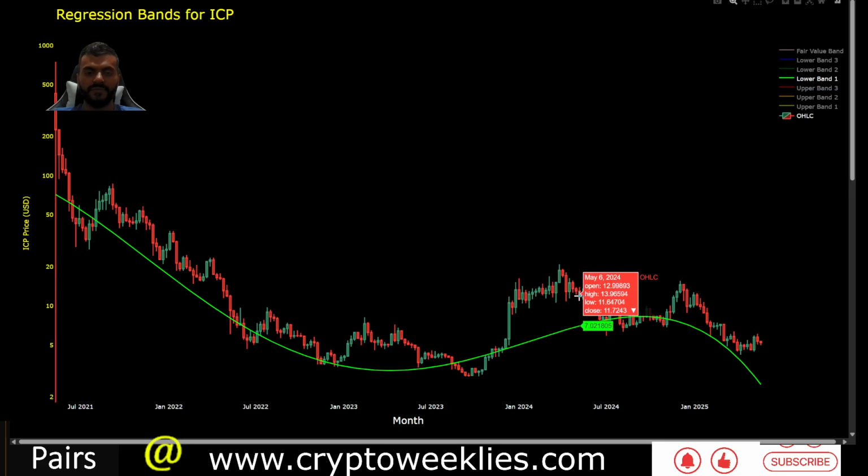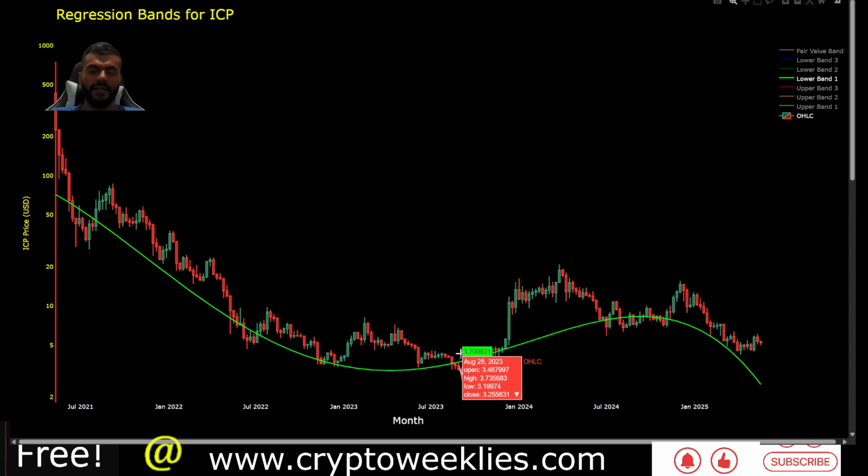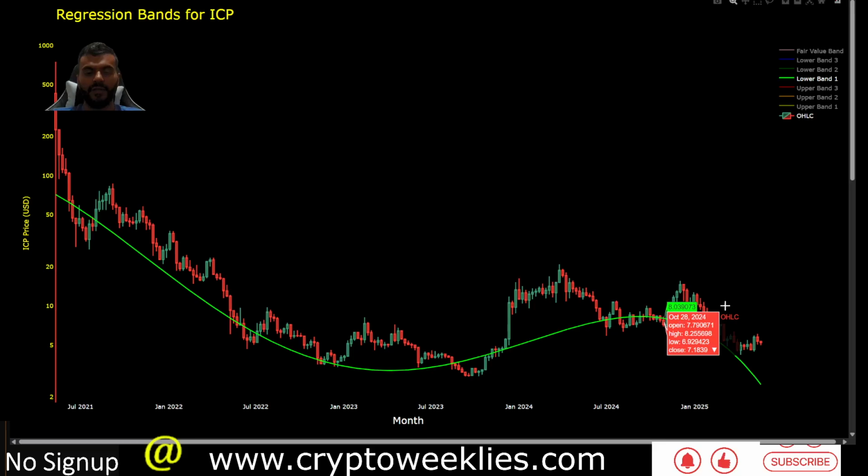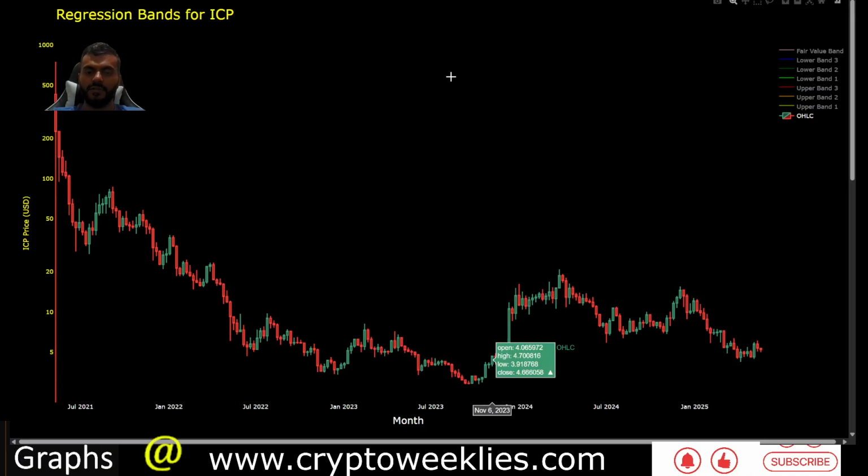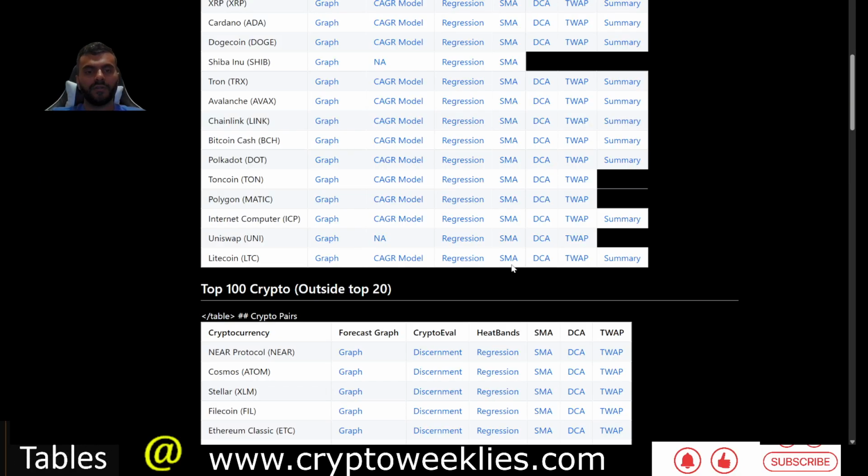Again, there are some deep valuation zones, such as whenever the price is below this green line, like they were in September 2024 as well as in June 2022. That's where, again, TCA makes the most amount of sense. This time around, though, the shape of the regression function shares a not so great story for ICP, unfortunately.